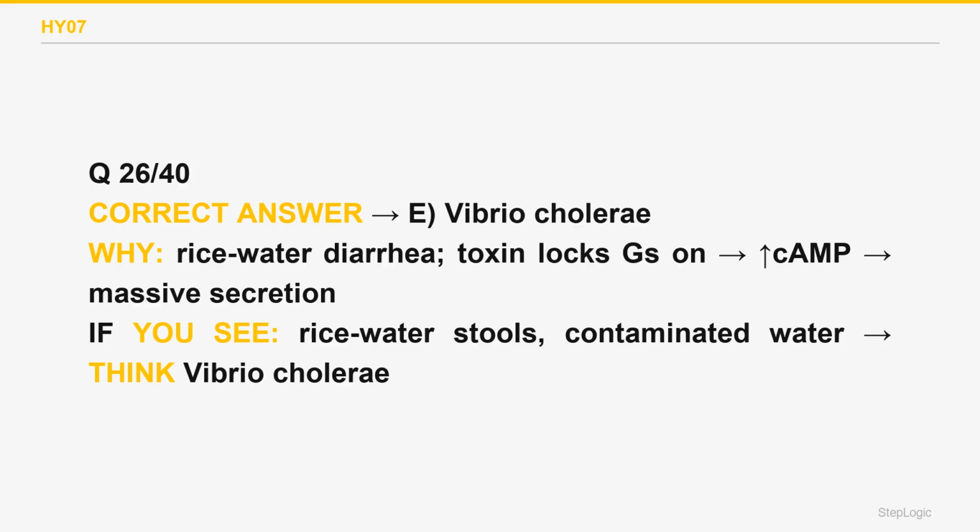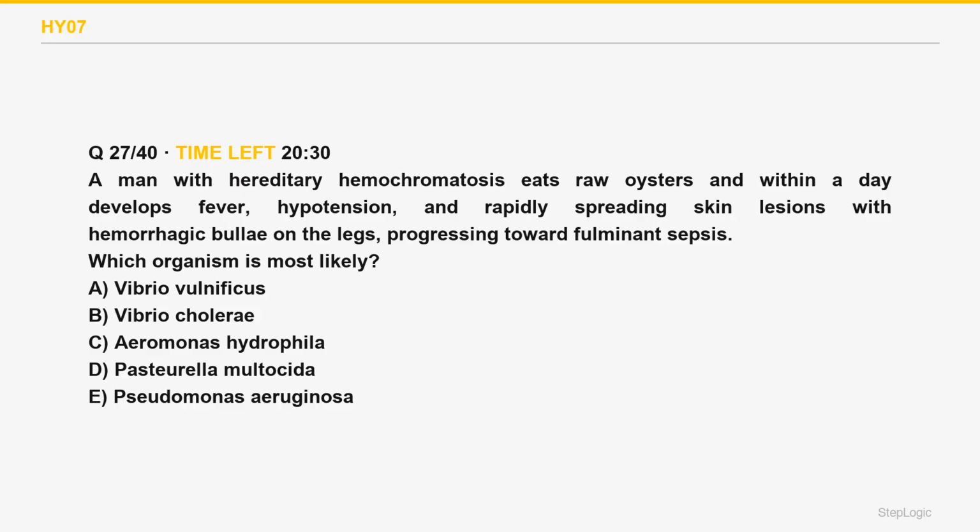Which organism is most likely? A man with hereditary hemochromatosis eats raw oysters and within a day develops fever, hypotension, and rapidly spreading skin lesions with hemorrhagic bullae on the legs, progressing toward fulminant sepsis. Read the command, identify the organism. Raw oysters plus iron overload or liver disease with bullae and sepsis is Vibrio vulnificus.